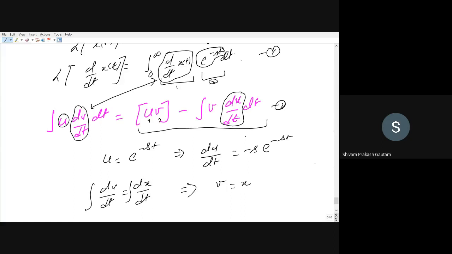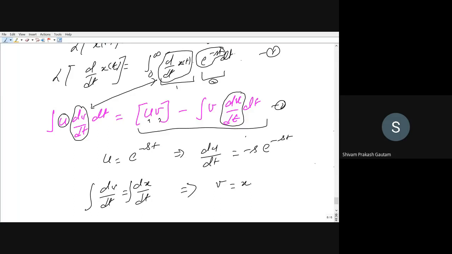Yes, sir. Just let me know if anyone faces any problem. Here we are using integration by parts. I hope you have already covered it in your school days. If you have not, this is the formula: integral of u dv by dt dt equals the first function times the integral of the second, minus the integration of the derivative of the first times that integral.